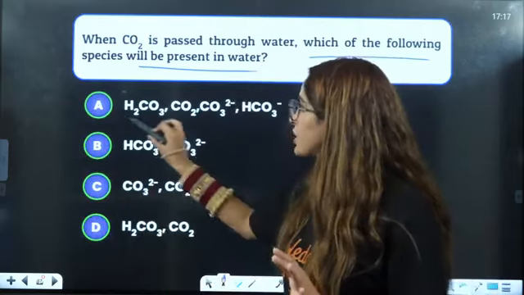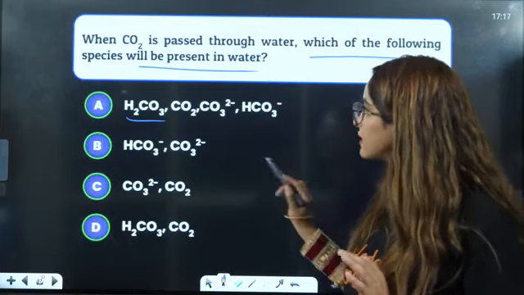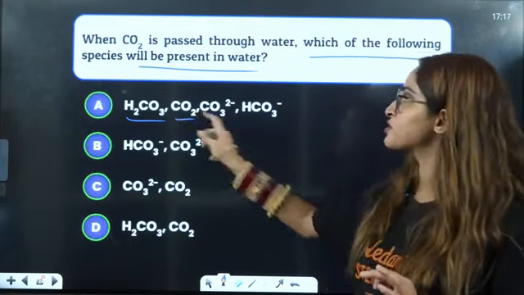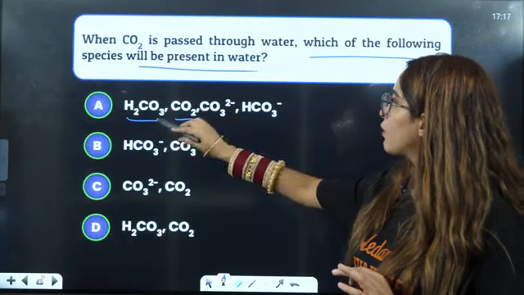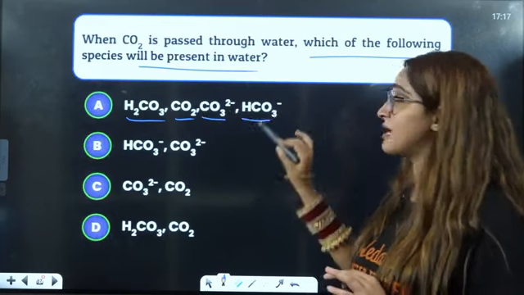So H2CO3, carbonic acid, will be present when CO2 and water are mixed. CO2 can be released because this is not very stable. It can also dissociate into CO3 2-, or it can dissociate into HCO3-.